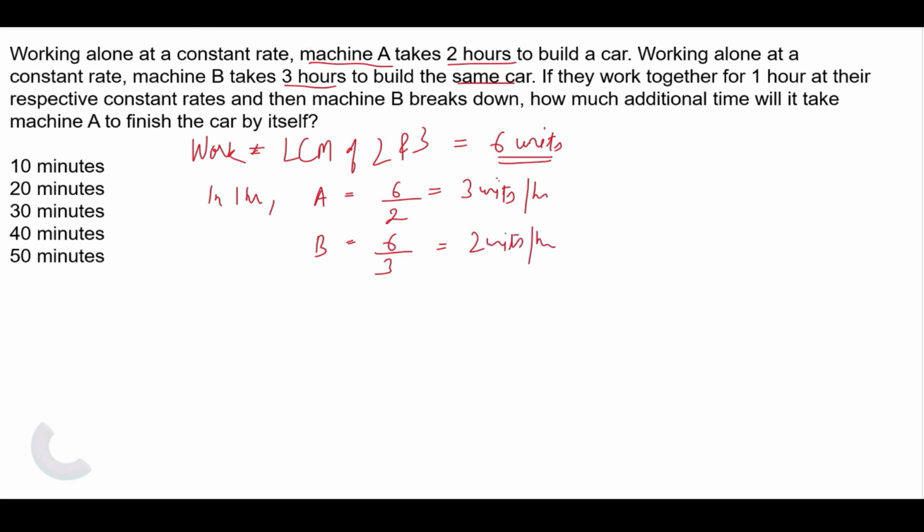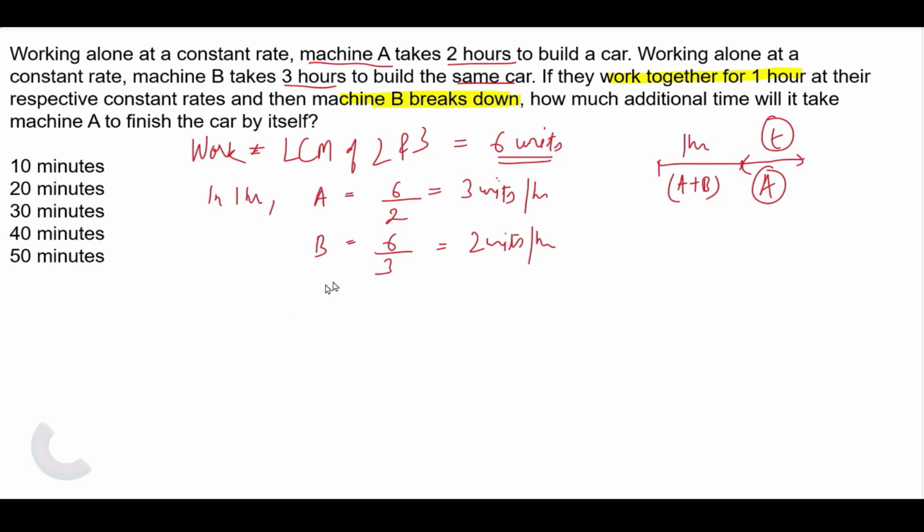As per the question, if they work together for 1 hour at the respective rate and then machine B breaks down, it means for 1 hour, both A and B are working together. After that, machine B breaks down and the rest of the work is done by A alone. We need to find this additional time.